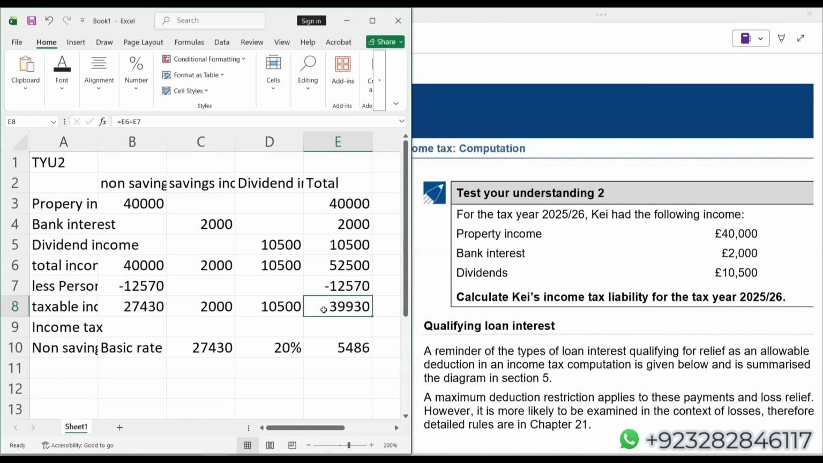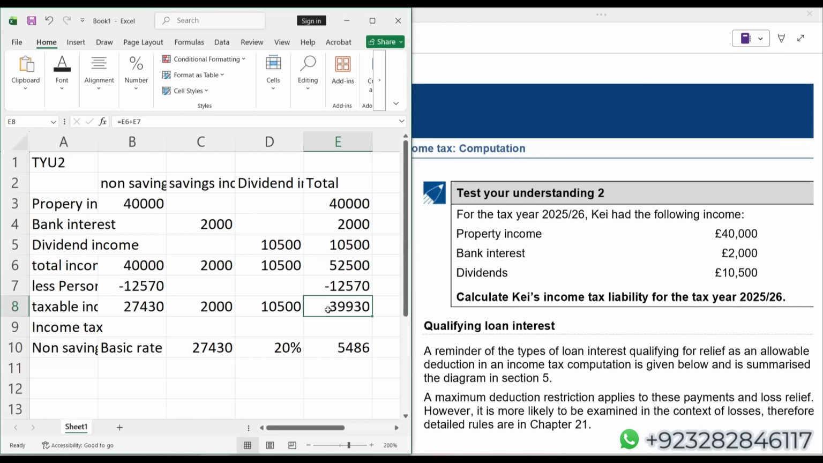Now let me tell you one thing. Some of the students make a mistake. How do they make a mistake in this area? Instead of deciding as I've just discussed, that we always decide the individual's tax paying status on the basis of total taxable income. You can see that total taxable income is 39,930, which is more than the basic rate band. Now, no matter whether you have space in the basic rate band or you do not have space in the basic rate band, that is not the criteria of deciding the nil rate band.